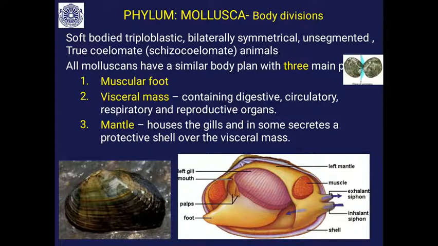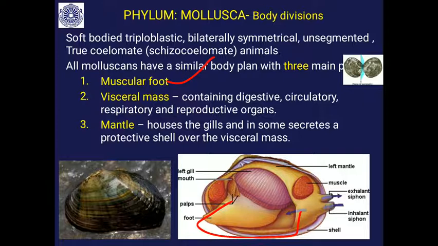They are mainly bilaterally symmetrical, unsegmented, true coelomate animals. All molluscans have a similar body plan with three main parts. The basic body parts are the muscular foot. The foot is modified depending on the different functions.